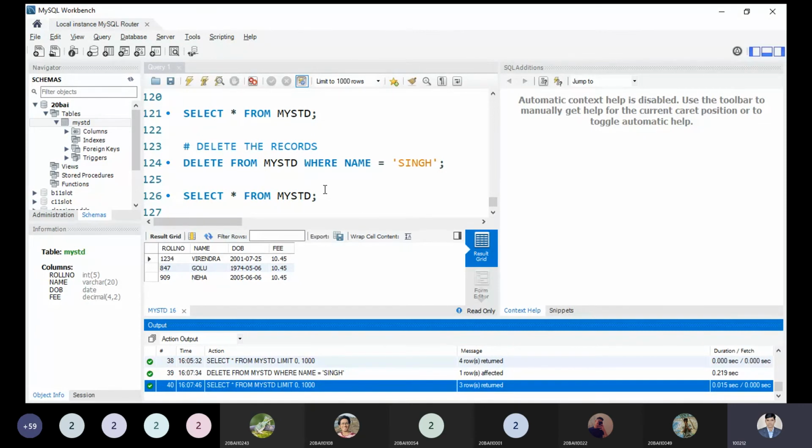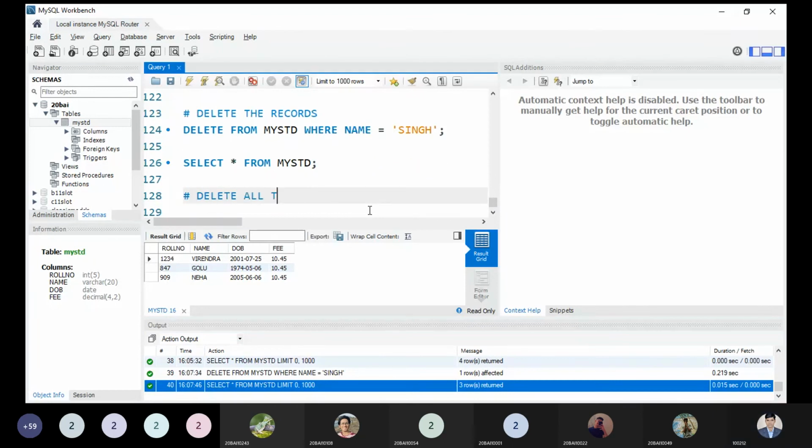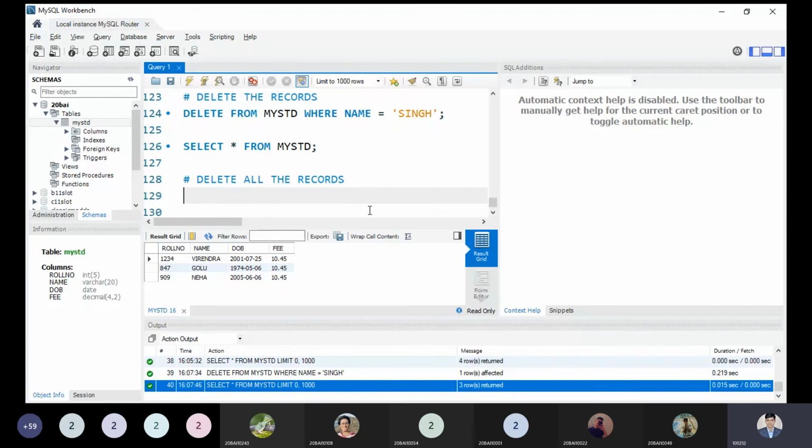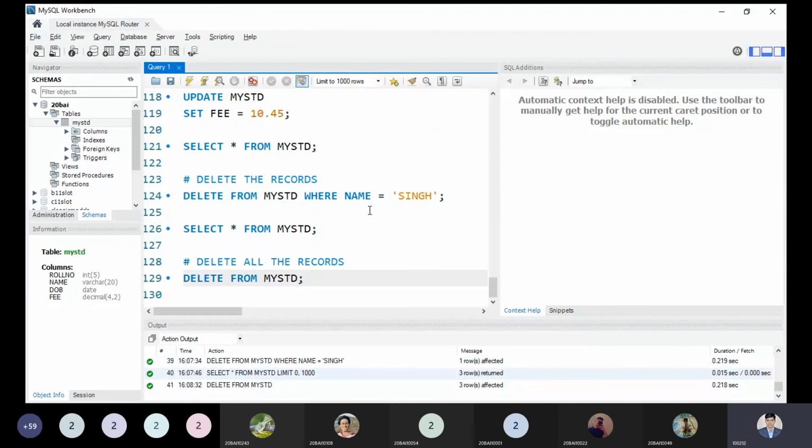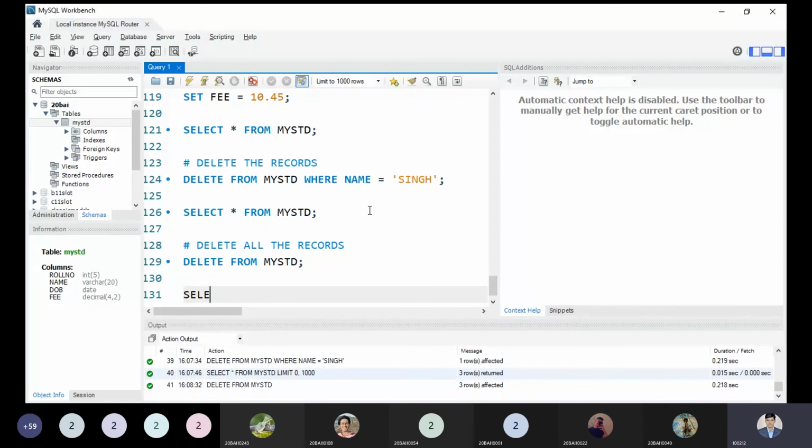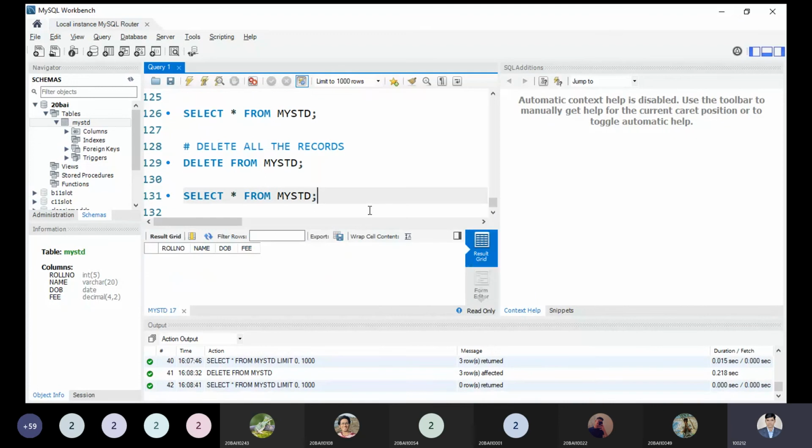Suppose I want to delete all the records. There is a simple syntax: delete from mystd. If I execute this query, all the 3 records available in my table will be removed. 3 rows affected, and now I write the command select star from mystd. So nothing is available. Now it is clear to all, right?